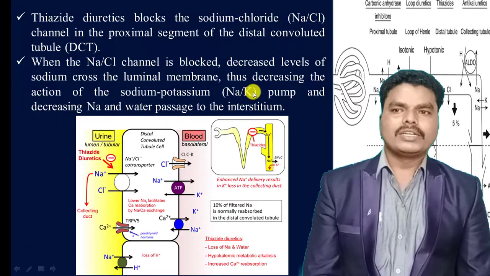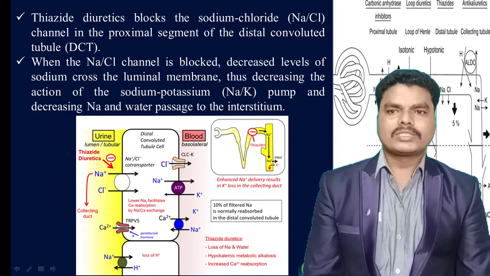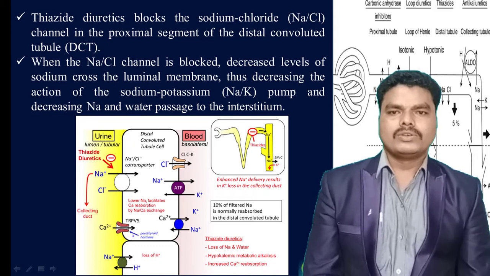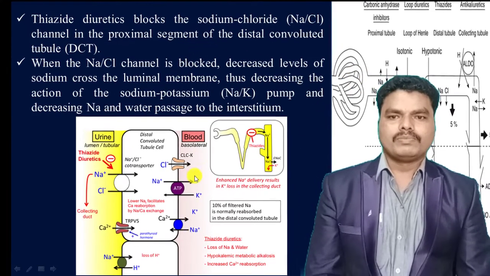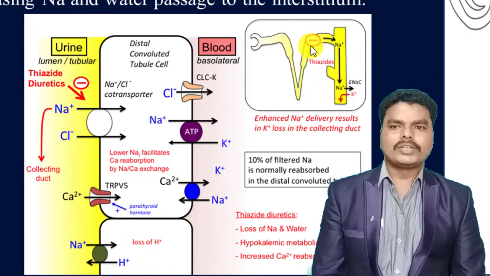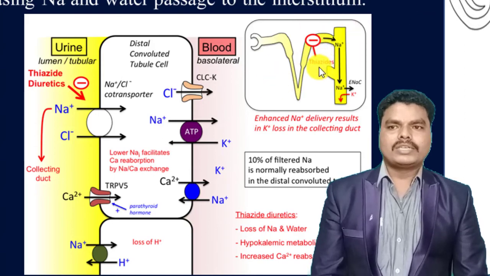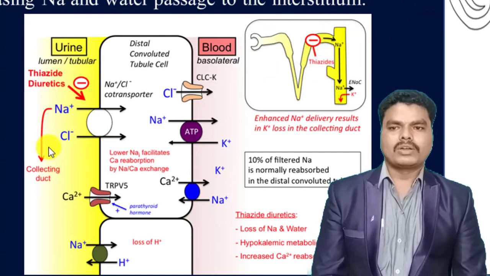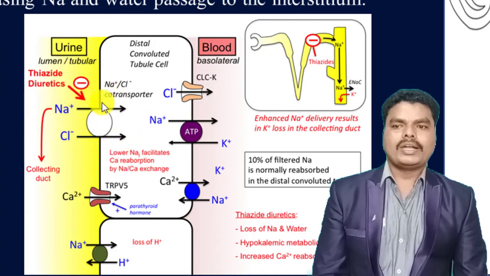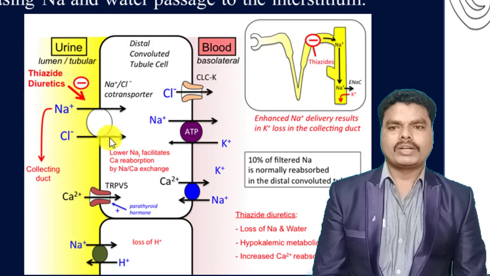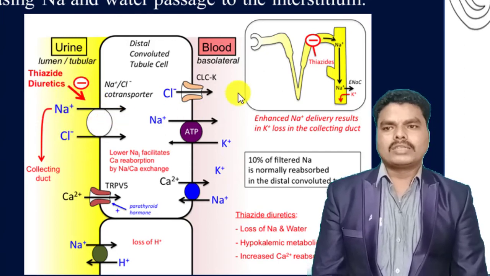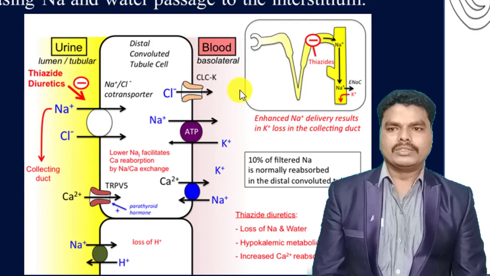Coming to the mechanism of action in case of thiazide diuretics, these thiazide diuretics block the sodium chloride channel. That is nothing but a sodium chloride symporter, which is present in the distal convoluted tubule. At this position, these thiazide diuretics will block the sodium and chloride symporter or co-transporter. By blocking this co-transporter, reabsorption of sodium and chloride is prevented. Thereby, the concentration of sodium in the urine is increased.